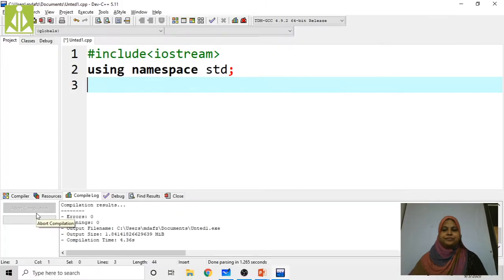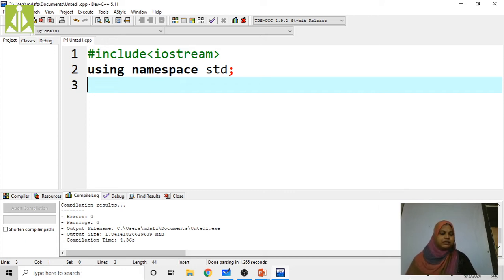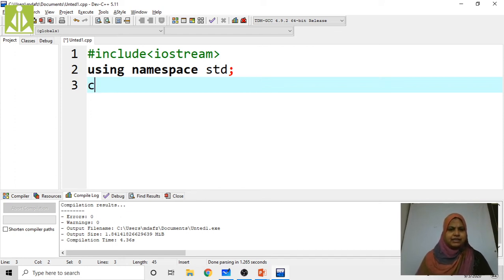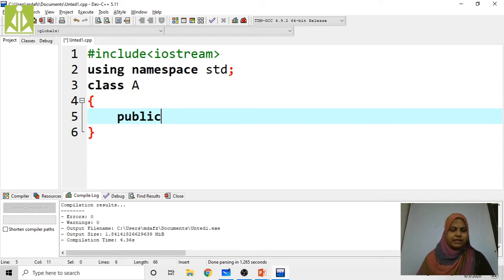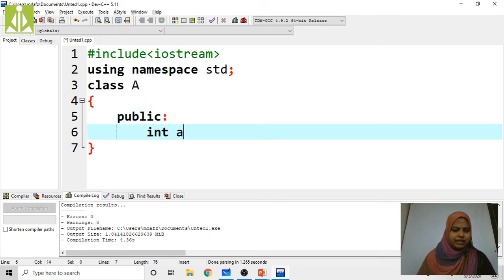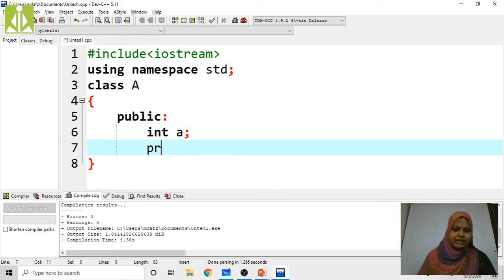We have to open Dev C++. In Dev C++, here I'm going to write this program. I'm going to define one class A. In class A, I'm going to define public int a, and protected.